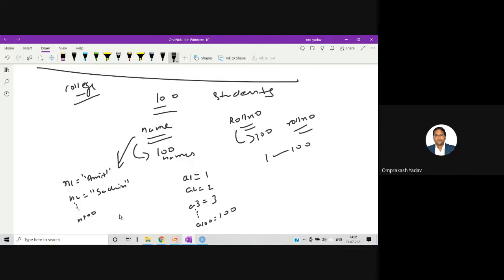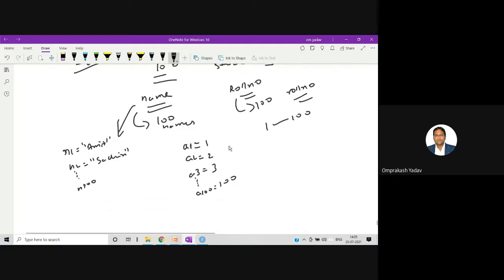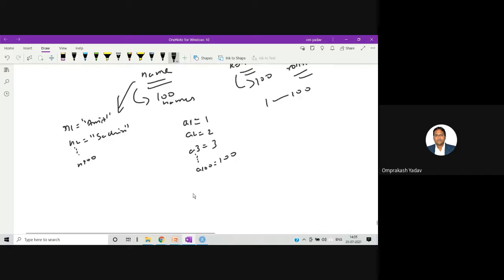Clear? So you can see one thing over here: all the roll numbers will be of the same type. If the roll numbers are represented as numeric data, or integer data, they will all be of the same data type, and all the names will be of the same data type. So why create those 100 variables each? Why not have only one single variable where we can have all the roll numbers together?